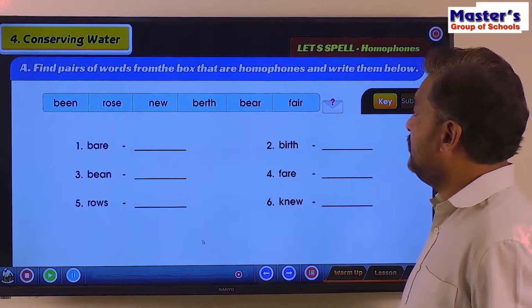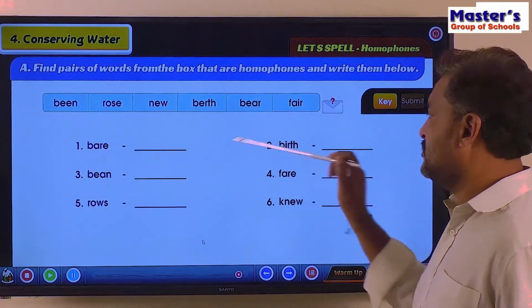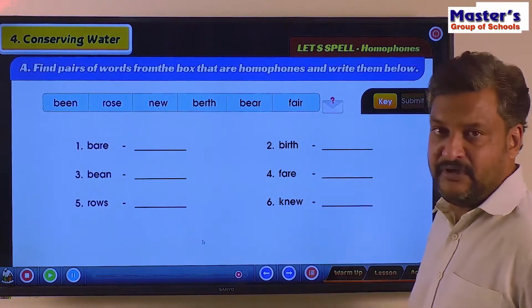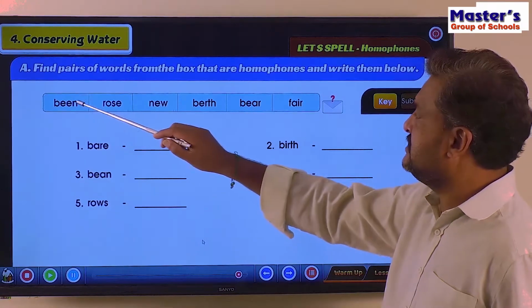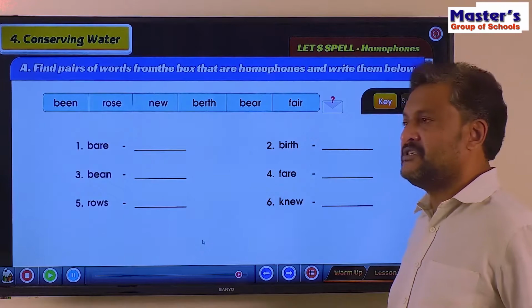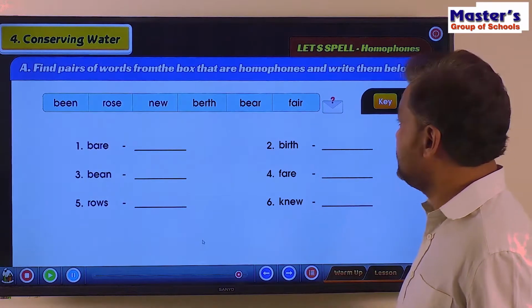So here we have 1, 2, 3, 4, 5, 6. Six words are given there, and there are 6 words in the boxes here also. We need to identify the word which has the same pronunciation, drag and drop it here, right?